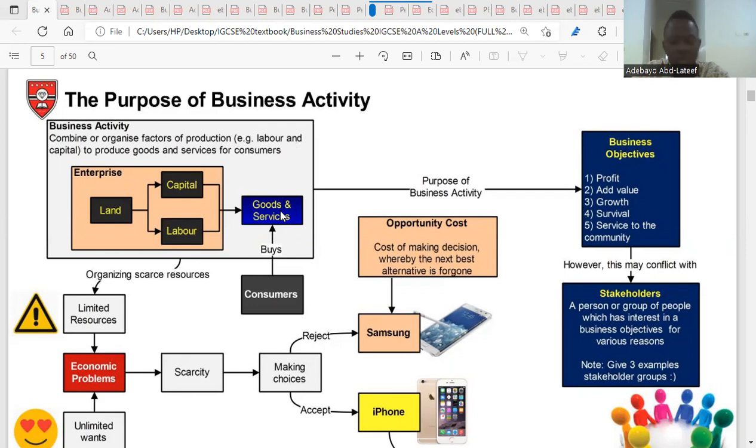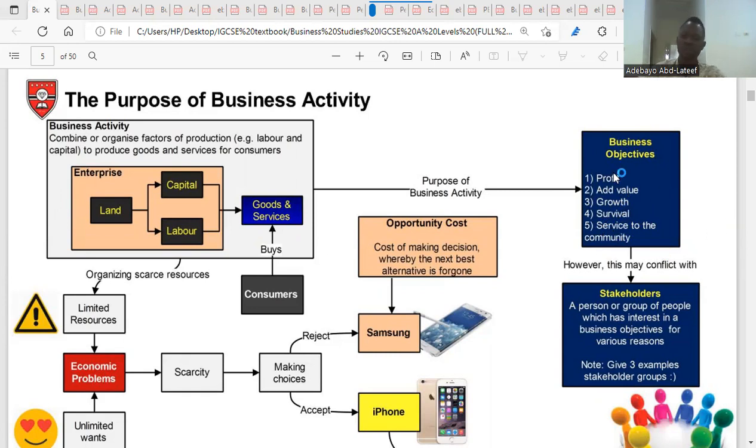Then, what are the purposes? Why do we even go into business? That is what we mean by the purpose. We go into business for different reasons. So we're talking about the objectives of business. Some people go into business because they want to make profit. Some want added value. Some want expansion, which is growth. Some people think about survival. Some people think about service to the community. So I'm going to take it one at a time.